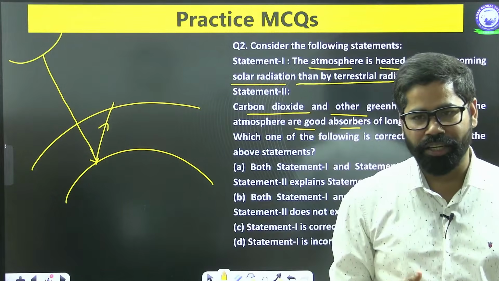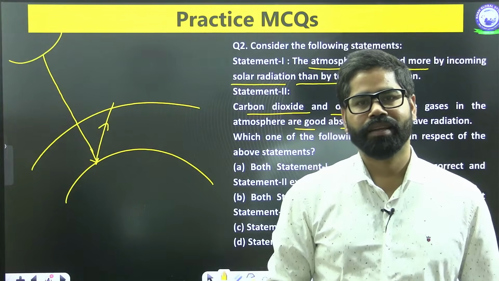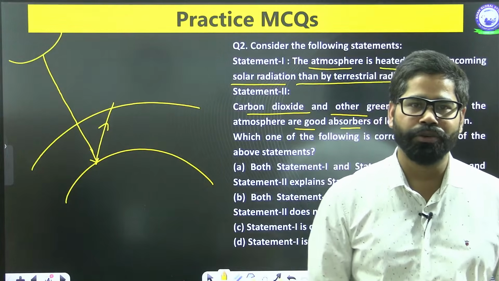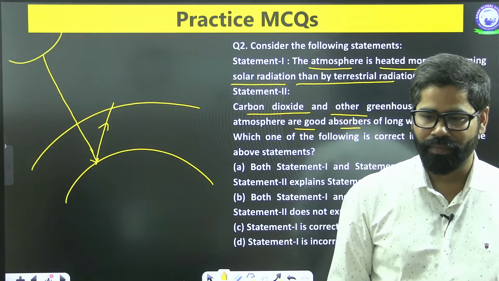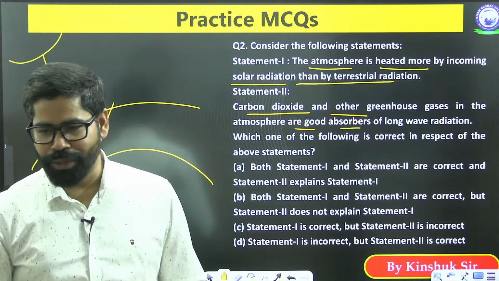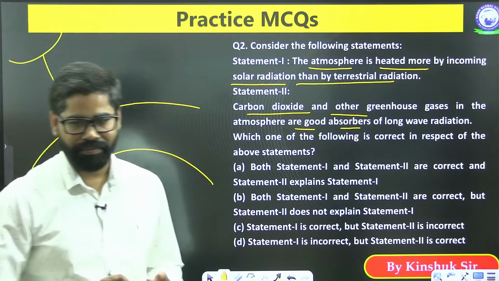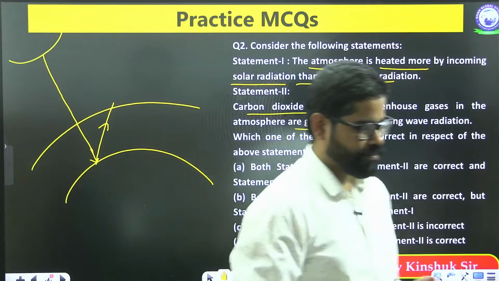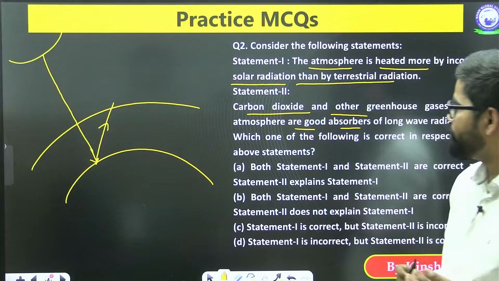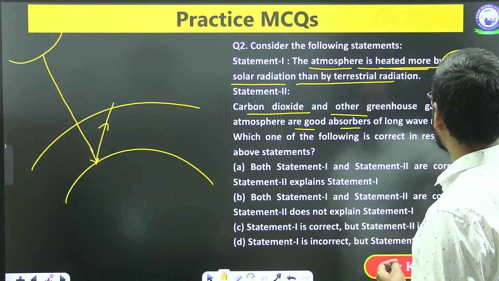Incoming or outgoing? Outgoing radiation. First, here it is saying the atmosphere is heated more by incoming radiation.